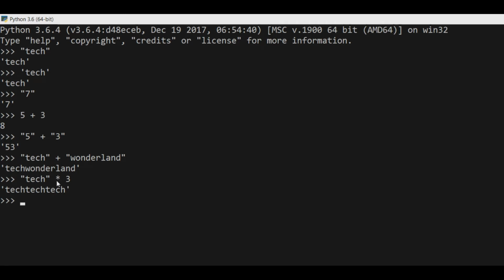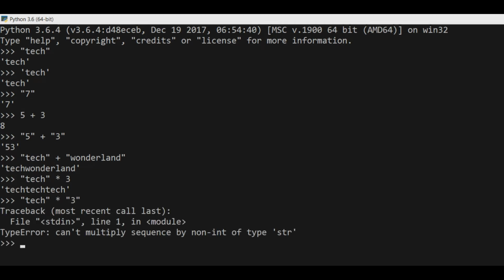Here you can see we wrote take in double quotes, but we didn't write 3 in double quotes. So the operation is performed here: take is repeated 3 times. You can write anything inside the double quotes and it will get repeated 3 times because we have written into 3. But we can't use "take" into "3" with 3 in double quotes. Here you can see it says can't multiply sequence.